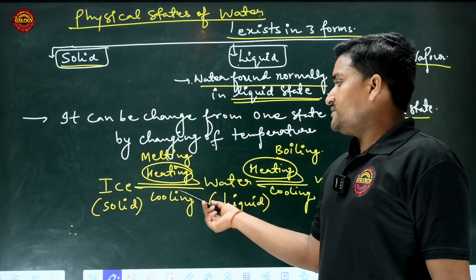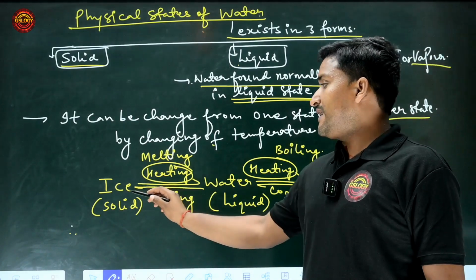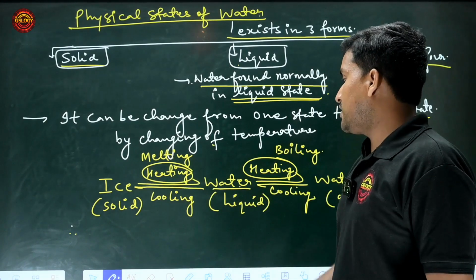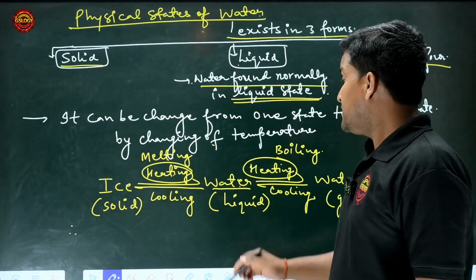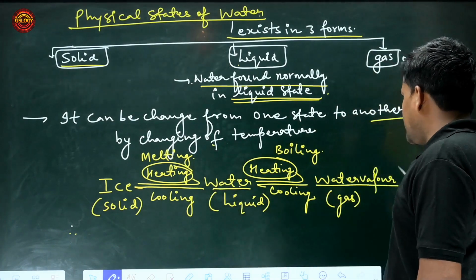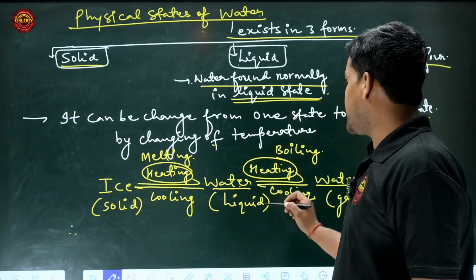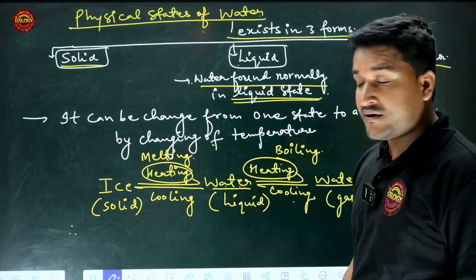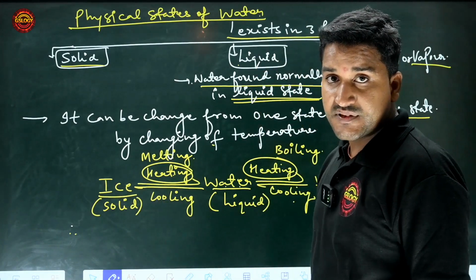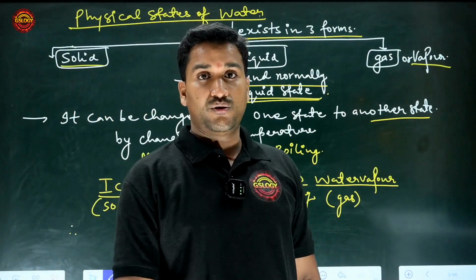By different processes, you can convert water into different states. For example, ice on heating converts into water. When you apply more heat, then after melting, it will convert into water vapor. On decreasing the temperature, water vapor is converted into water, and the water is converted into ice. So is that clear to everyone? Yes or no? If there is any problem or any doubt, please comment. Okay?